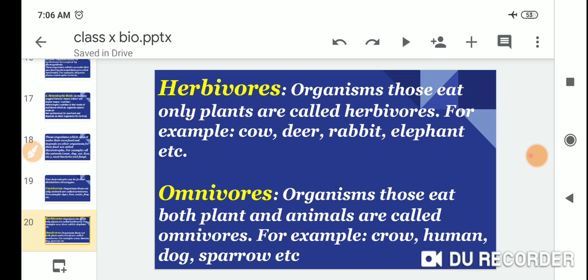The second one is herbivores. Organisms that eat only plants are called herbivores. For example, cow, deer, rabbit, elephant, etc. And omnivores: organisms that eat both plants and animals are called omnivores. For example, crow, human, dog, sparrow, etc.